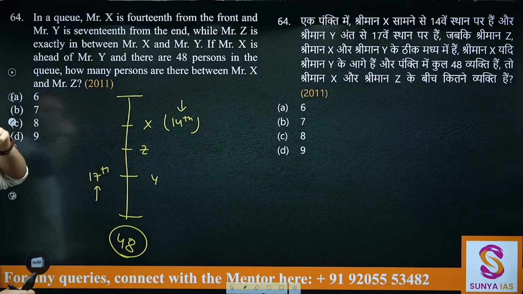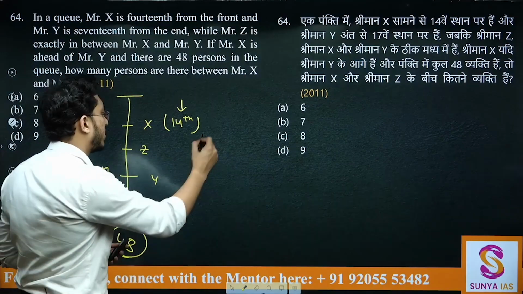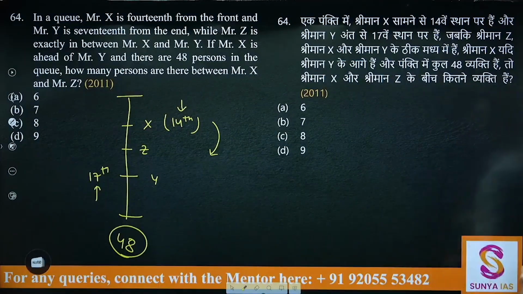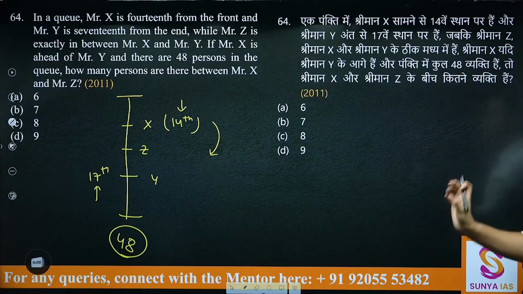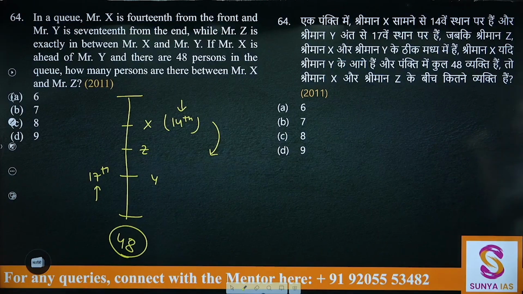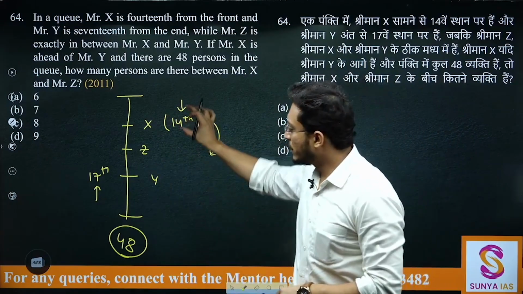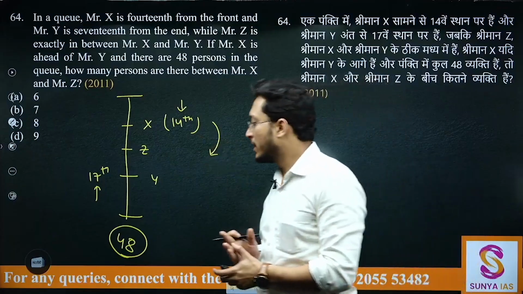If there are 48 persons, how many persons are there between Mr. X and Mr. Z? So we are supposed to find out how many persons are there in between these two, between Mr. X and Mr. Z. Now how will we do this? Now see, first we know where X and Y are, from the start and from the end. We can find their positions from one of the ends. If I know their positions from one of the ends, accordingly I can know the position of Z from one of the ends. How will we find it?